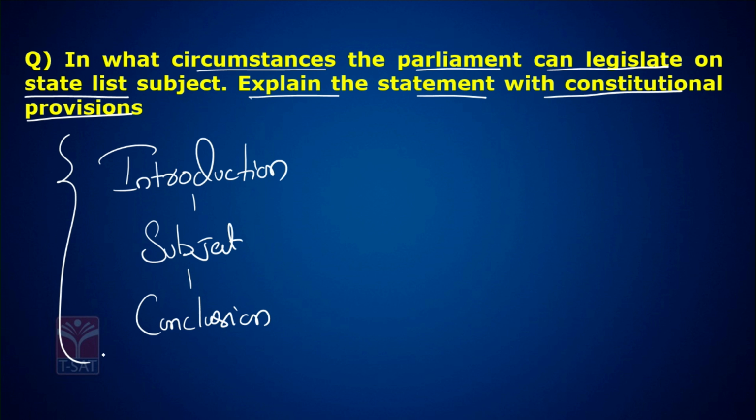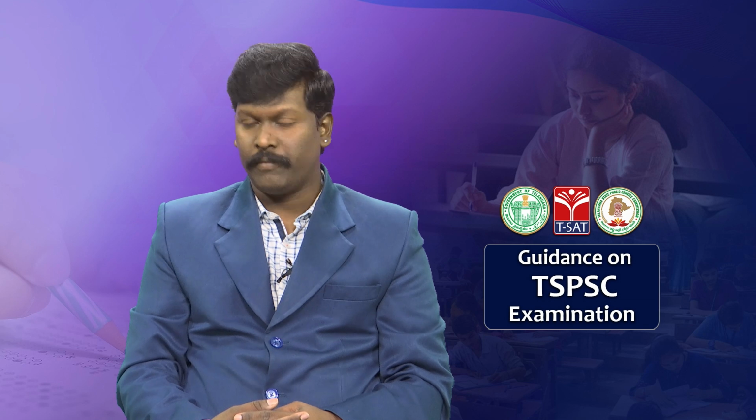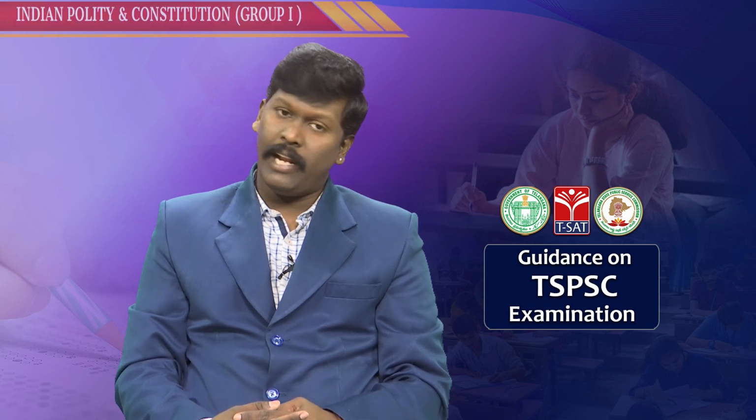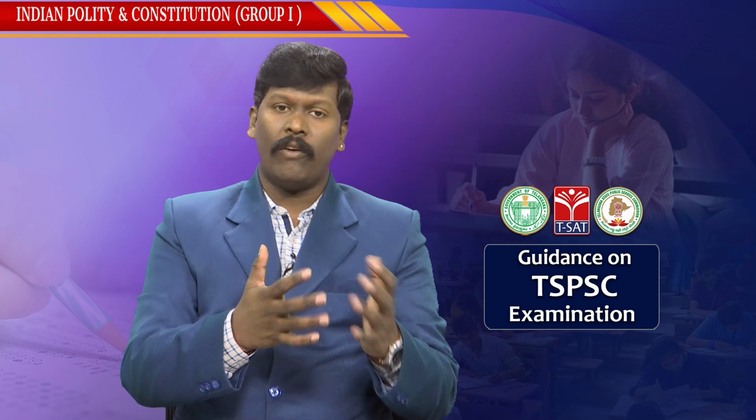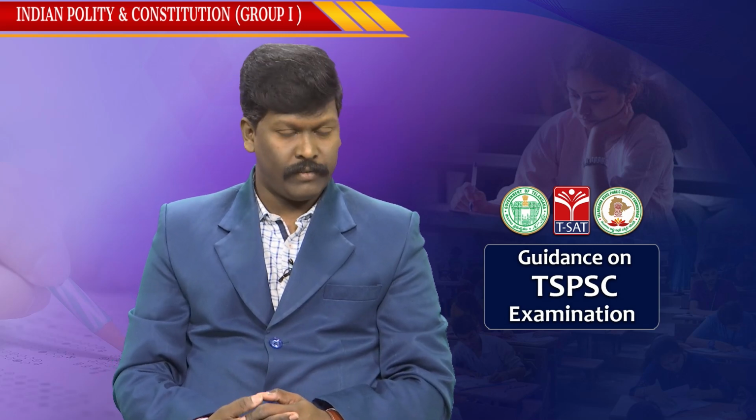As part of the introduction, you need to explain the federal structure of India. The Seventh Schedule is a main example of why India has a federal structure. Even though India is a federation, the Union is much stronger. India is a federation with a strong Union. We are called quasi-federal. In India, we have federal features, and along with that, we also have unitary features.